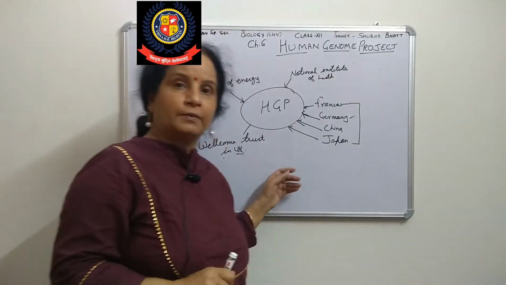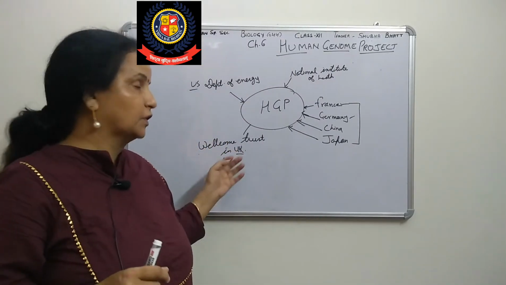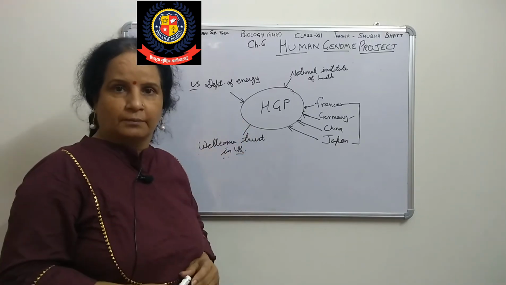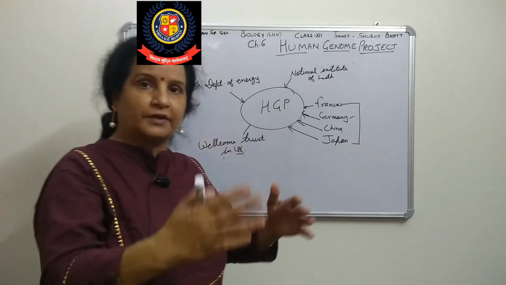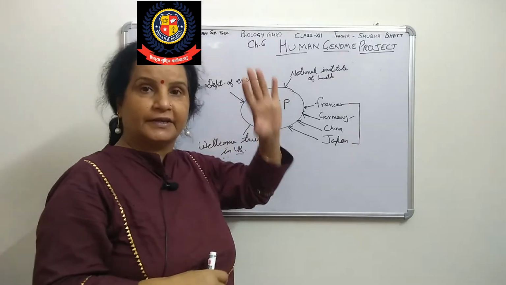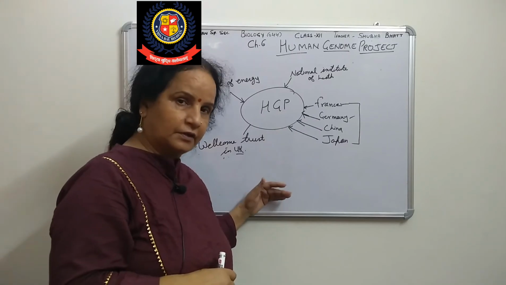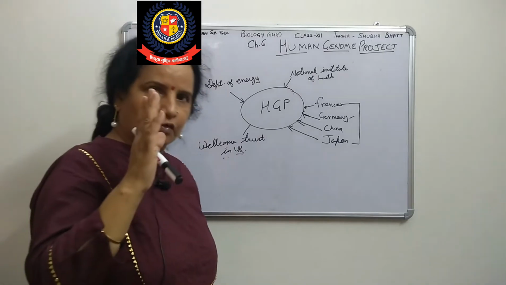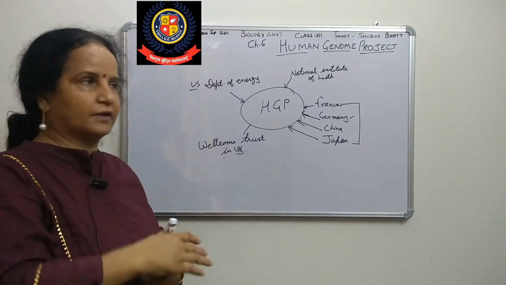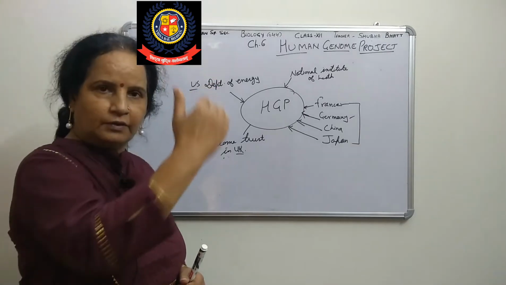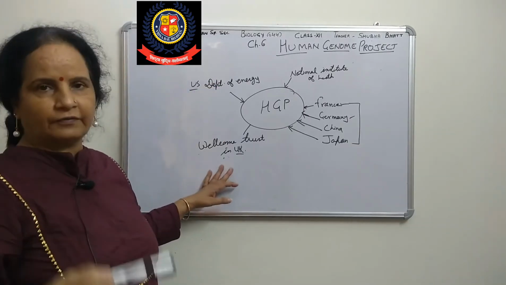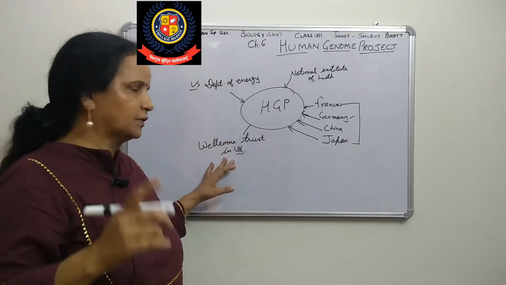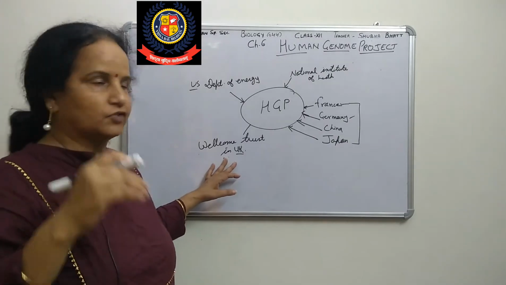Now, it is very costly, because the cost of one base pair is $3. So 3 into 10 raised to the power 9 is 9 billion. It is too costly and too time consuming, because an estimated time period of approximately 13 years was given when it was started in 1990. After 13 years, 3 more years were needed, because only chromosome number 1 was left. The chromosome numbers 1, 2, 3 are the sequence in which they are arranged in our nucleus. So chromosome 1 was left, and the sequencing of all the rest of the chromosomes was over. But because of this, 3 more years were needed. So it is time consuming also.